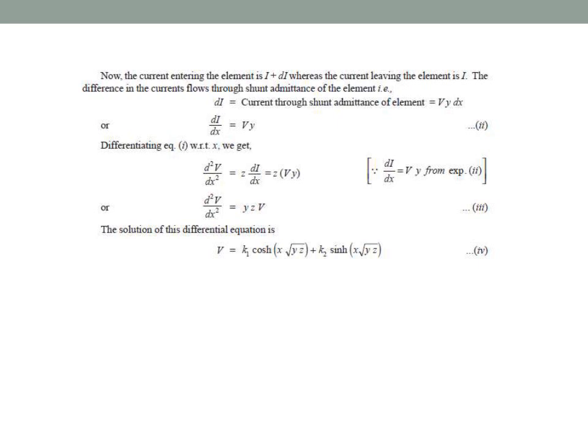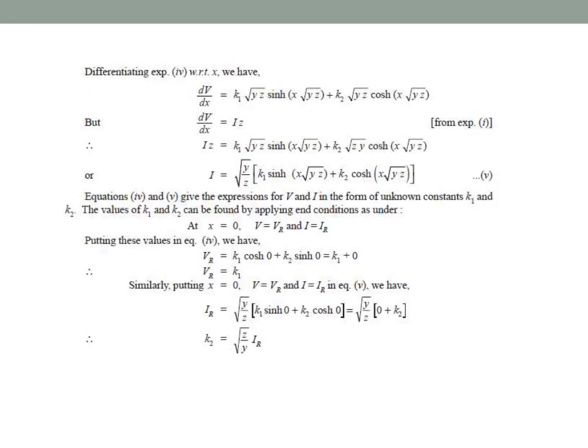The solution of the above differential equation will be in the form of V is equal to k1 cosh x square root of YZ plus k2 sinh x square root of YZ. Differentiating the above equation, dV by dx is equal to k1 square root of YZ sinh x square root of YZ plus k2 square root of YZ cosh x square root of YZ.